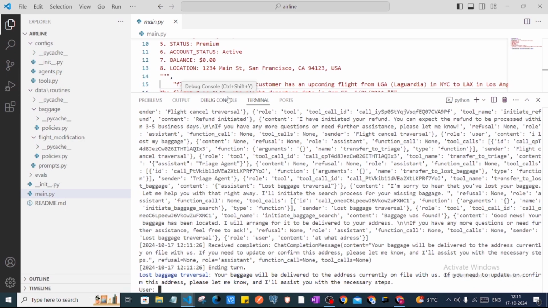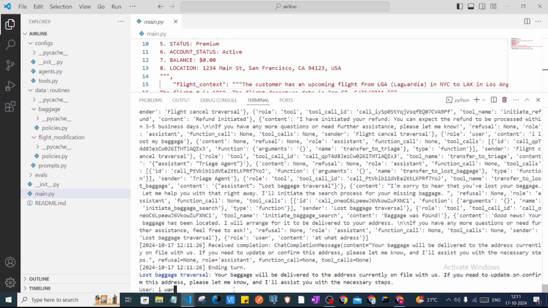So it will not put that personal information into the answer. Let's see what we got. Your baggage will be delivered to the address currently on file with us. If you need to update or confirm this address, please let me know. I'll assist you with the necessary steps.